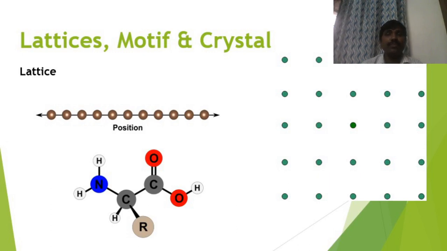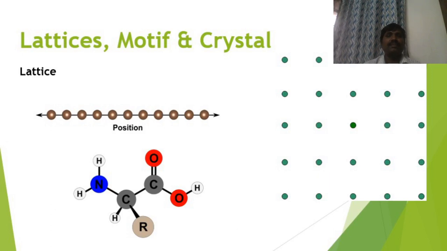Then the collection of points arranged in space. Arrangement in the sense it should be in an ordered way. Ordered way means some order should be repeated throughout that system. Such arrangement is called ordered arrangement. So points arranged in an ordered way in space is called a three-dimensional lattice. That's the definition of lattice. I hope you understood the definition of lattice.